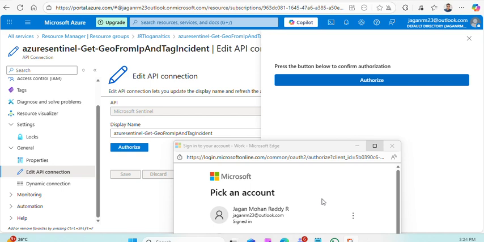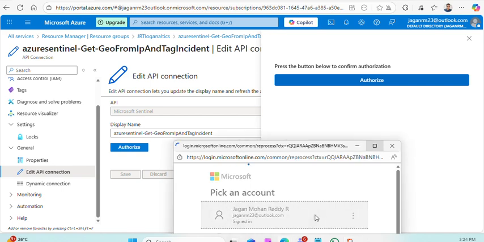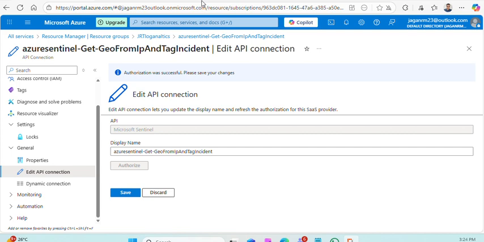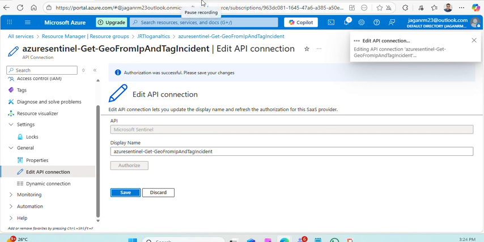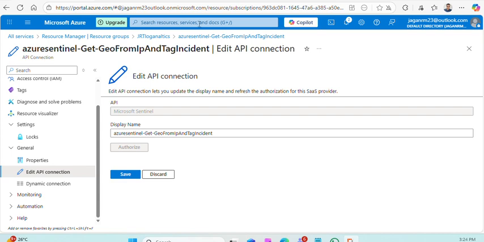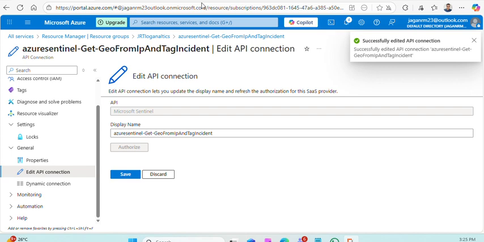It opens the page to choose your account to log in. Choose your account. Now this authorization is completed. Click on save. Okay, API connection is successful.